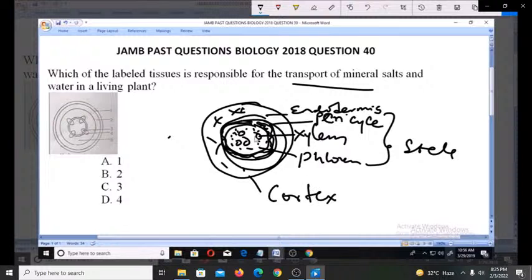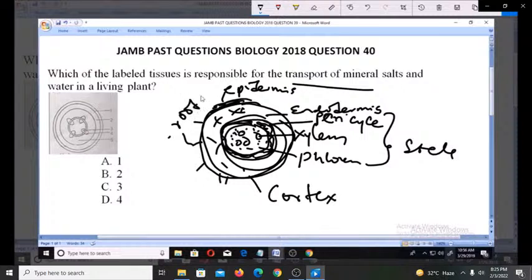Then you have the epidermis covering this cortex. Now, after the epidermis, you talk about the root hairs, which is the last thing here. So this is the transverse section of the tissues.